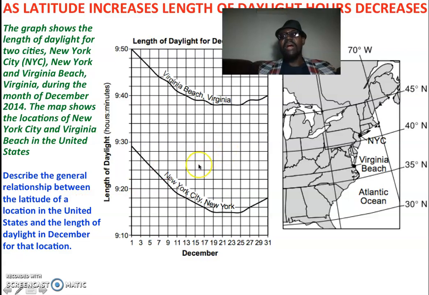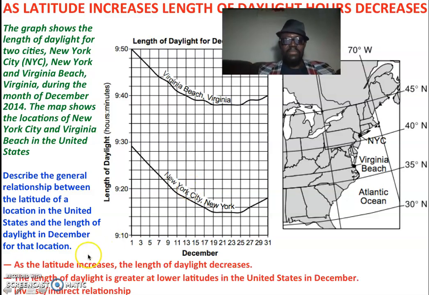As you move away from the equator towards the poles, latitude increases, and as latitude increases, the length of daylight hours decreases.